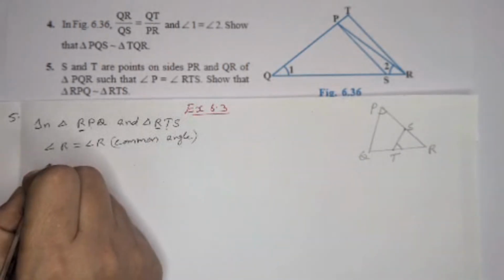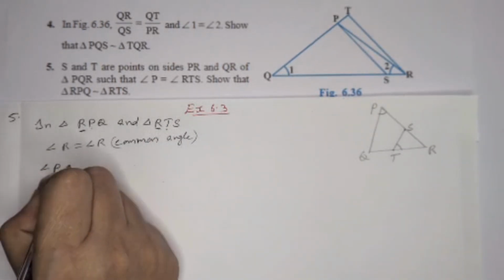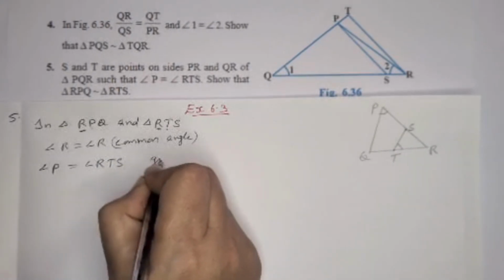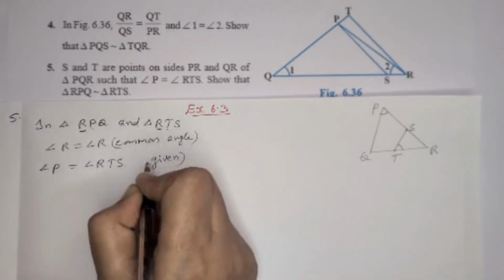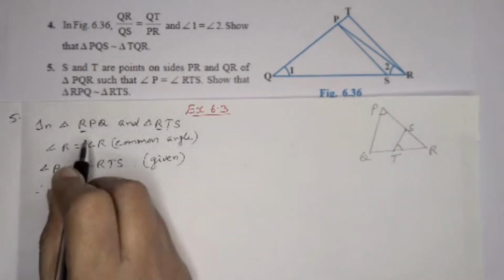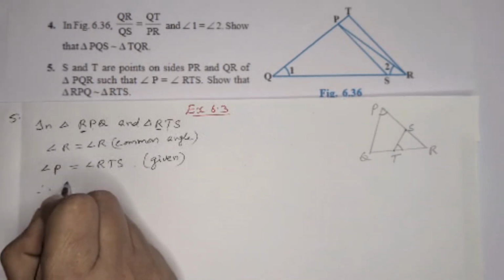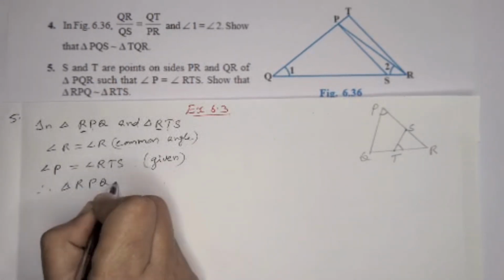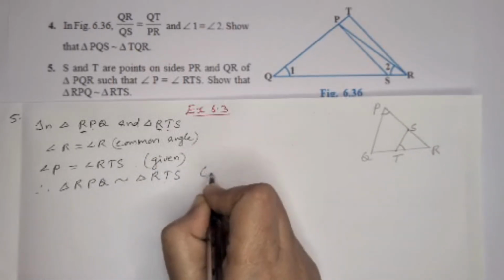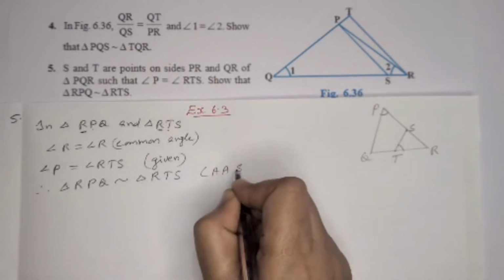Angle P is equal to angle RTS, given. Therefore, we can write triangle RPQ similar to triangle RTS using AA similarity.